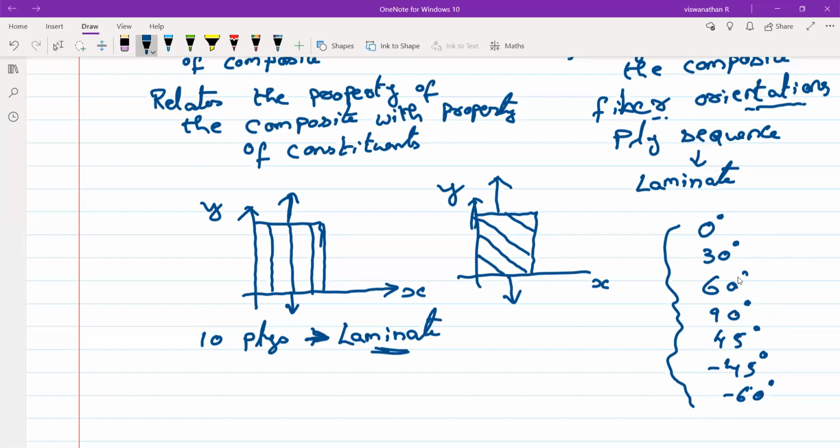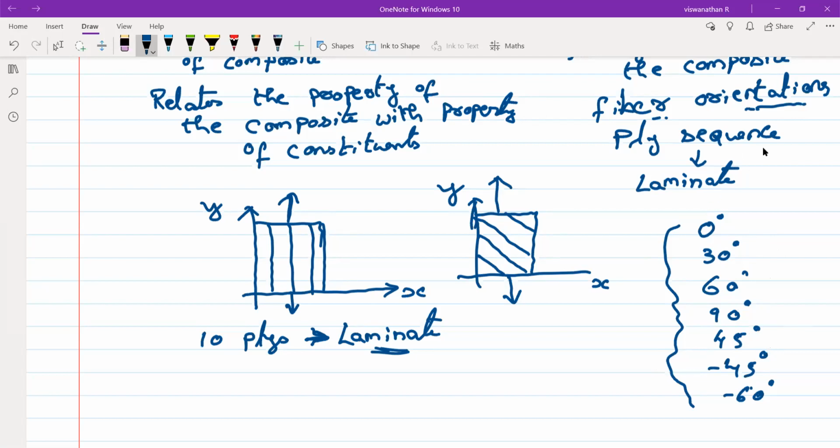Different loads require different fiber orientations to withstand, so you choose what angles you're supposed to use. Every laminate, mostly in a composite material, is made up of different fiber orientations.